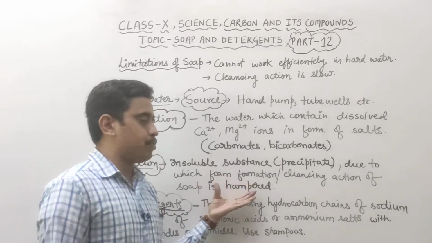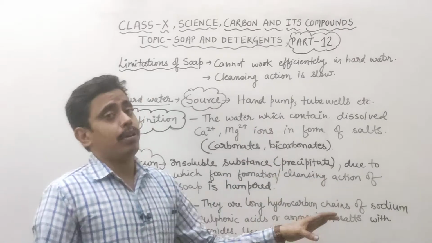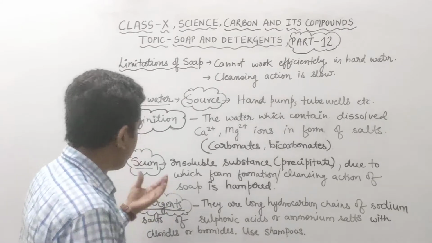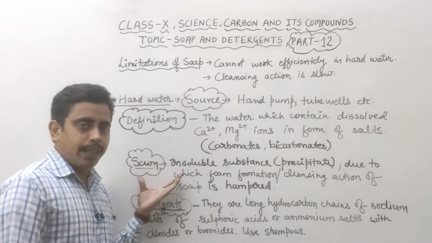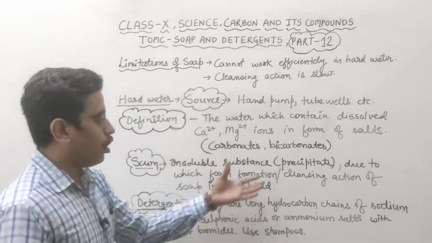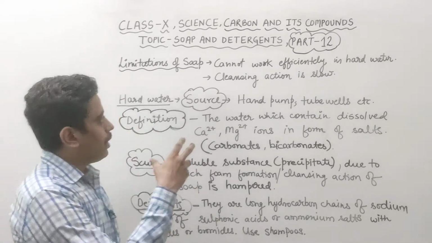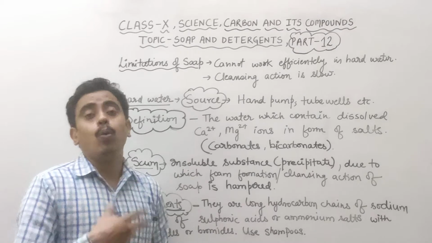That insoluble substance or precipitate formed when soap is used in hard water is known as scum. What do we call it? We call it scum. That is the insoluble precipitate.